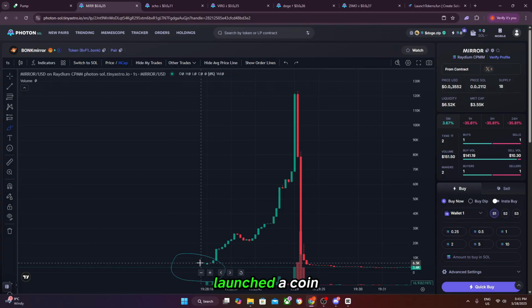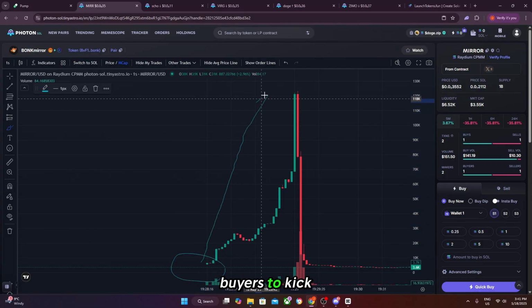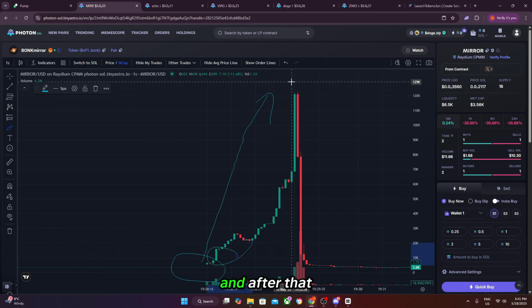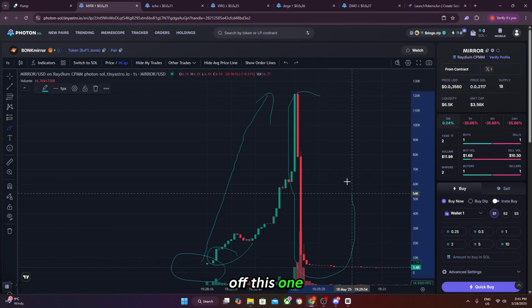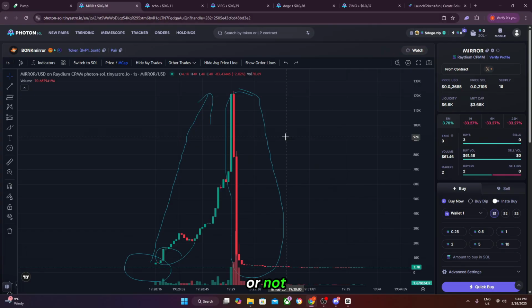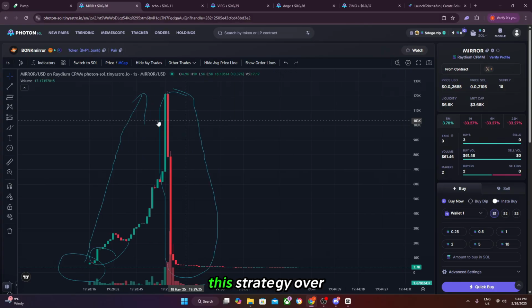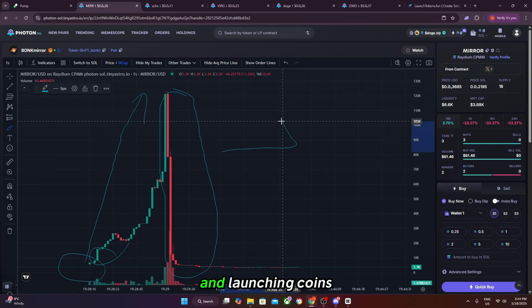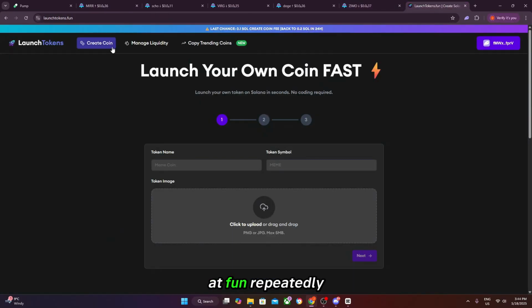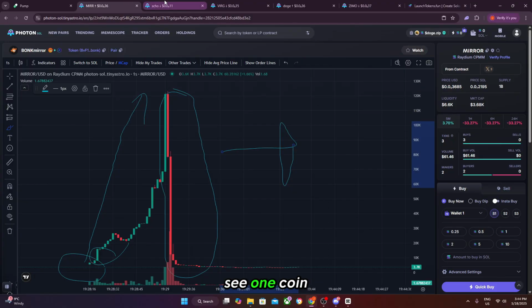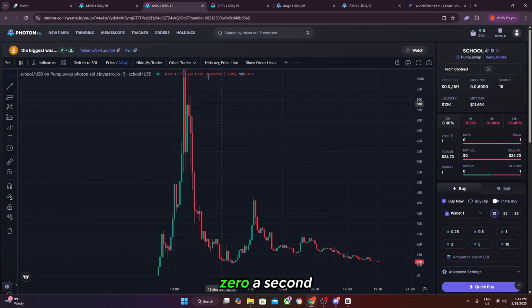All he did was launch a coin, wait for buyers to come in and buy it, and after that, he just removed the liquidity and robbed thousands of dollars off this one meme coin launch. And believe it or not, I make thousands of dollars every single day just by doing this strategy over and over again, launching coins on launchtokens.fun repeatedly, and you can make basically infinite profits whenever you want. As you can see, one coin launched, boom, bang, to zero.